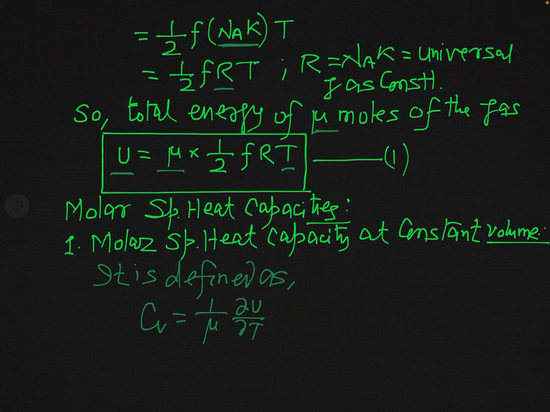So to not make any mistake, we do not write dU by dT, but instead we write del U by del T.